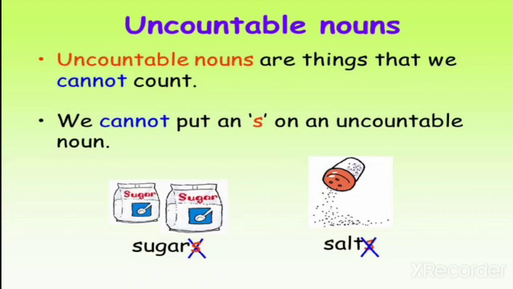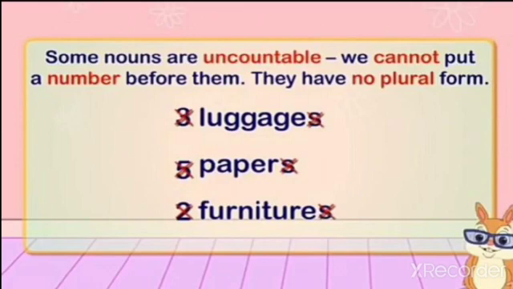See the example. We should not write sugars, we write sugar. We should not write salts, it's salt. Some nouns are uncountable. We cannot put a number before them. They have no plural form. See the example. We should not write 3 luggages, 5 papers, 2 furnitures.